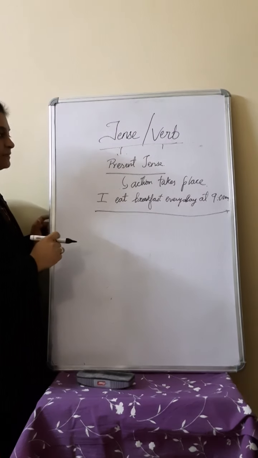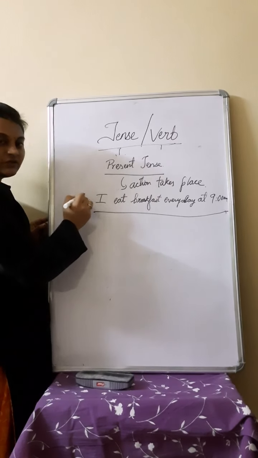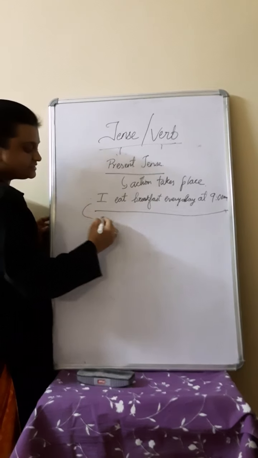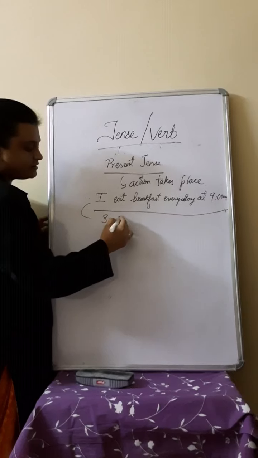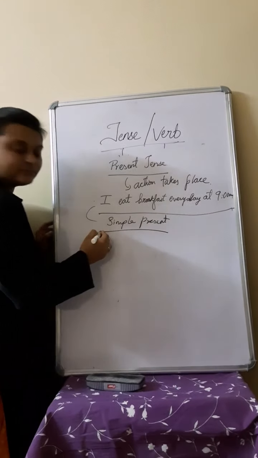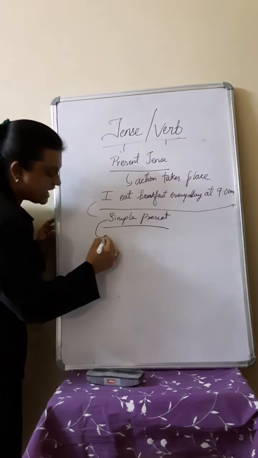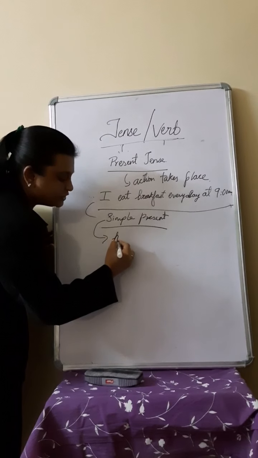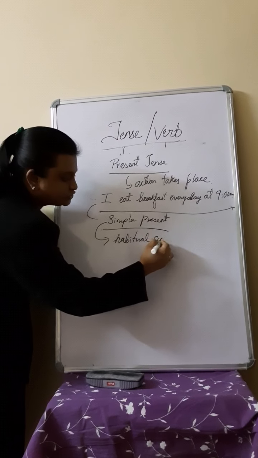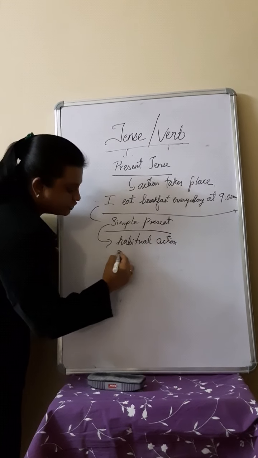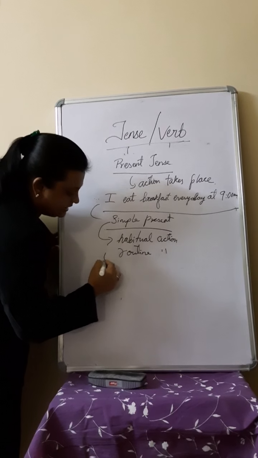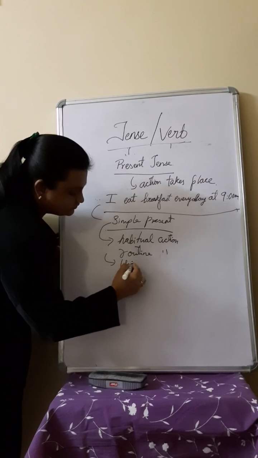What is the form of this tense? What type of tense is this? This is simple present. What do you mean by simple present? Simple present denotes the habitual action, routine action, and universal facts.